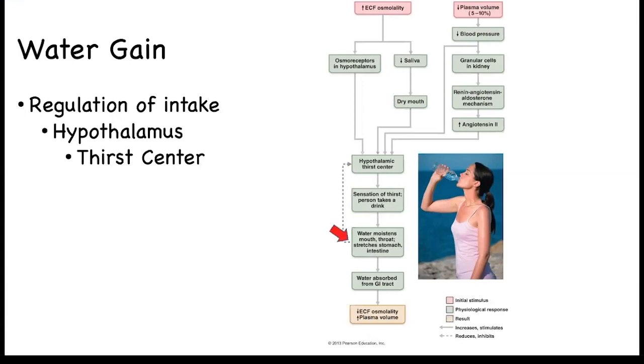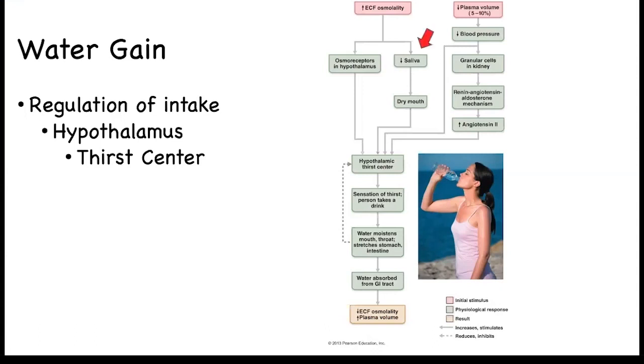When water moistens the mouth and the throat, moves into the stomach and the intestines, and stretches those organs, this will initiate a negative feedback mechanism, turning off the thirst center. This will last for about half an hour. It is only when water is absorbed across the GI tract and moves into the blood, causing the plasma volume and the osmolality to return back to normal, that this is turned off.